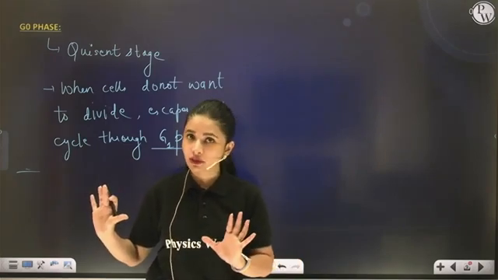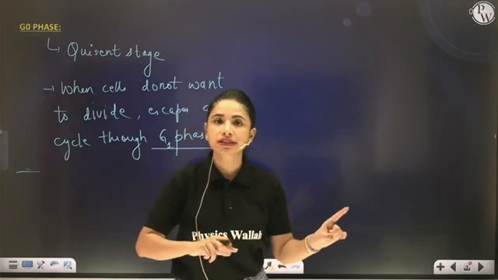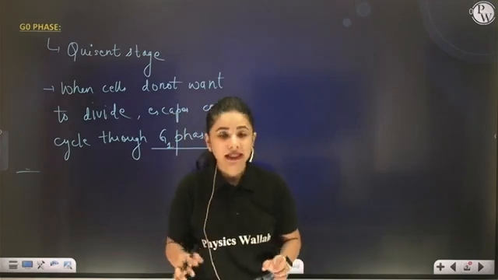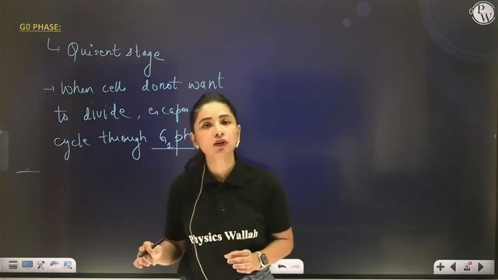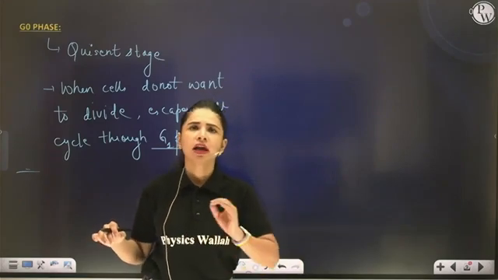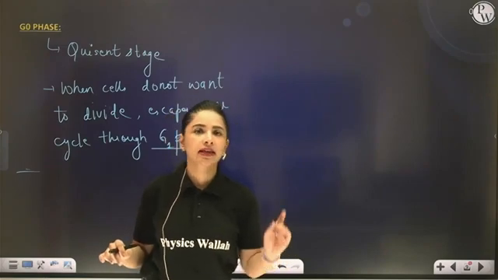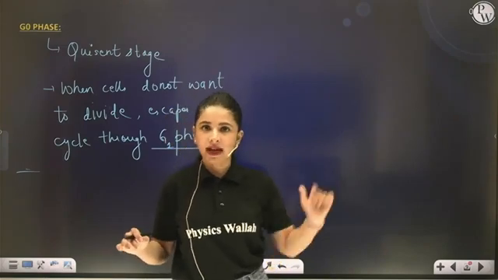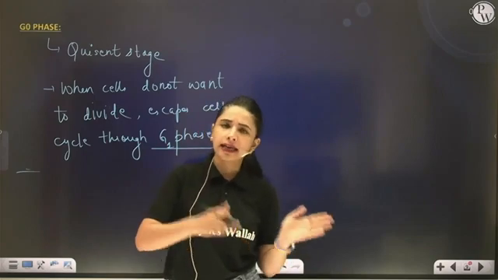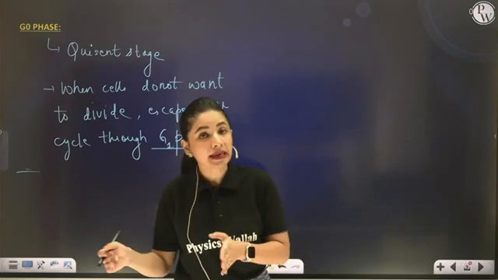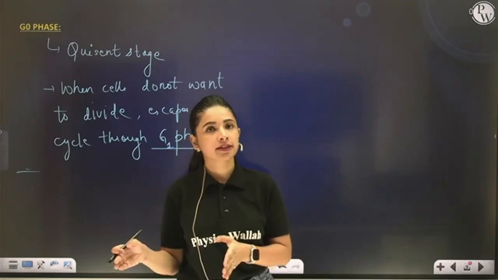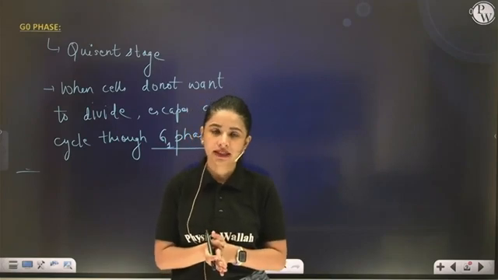Right? They cannot re-enter into the cell cycle. But the cells that have temporarily lost their capacity of division, as and when required, can re-enter the cell cycle through G1. Divide, complete the job, again exit the cell cycle, suspend the cell cycle and enter into G0 phase. Like your skin cell.